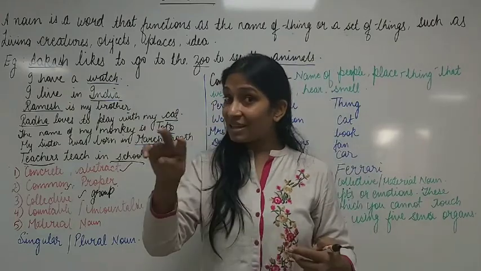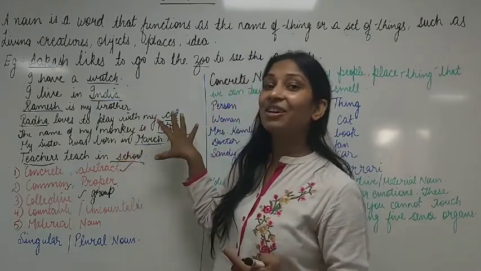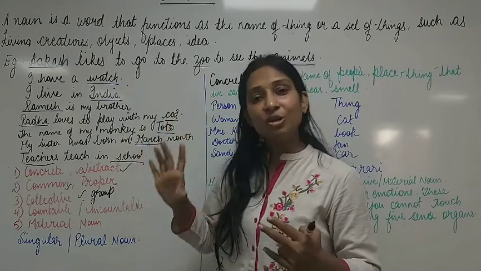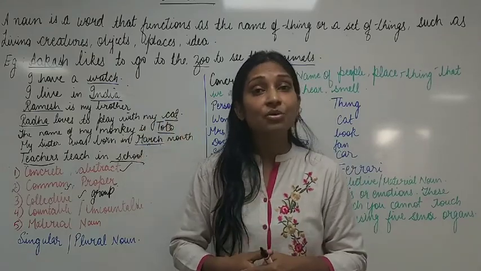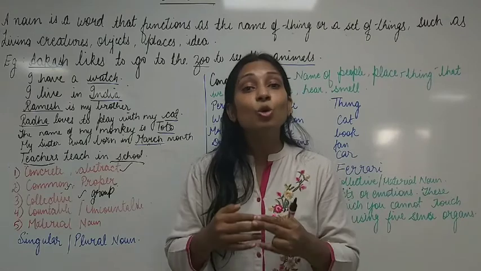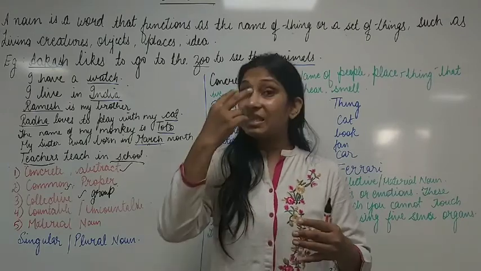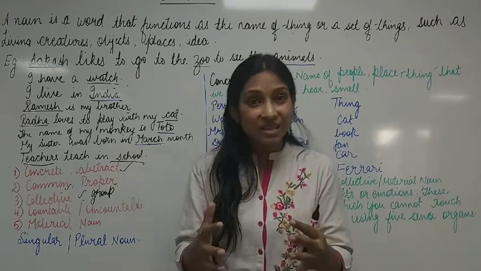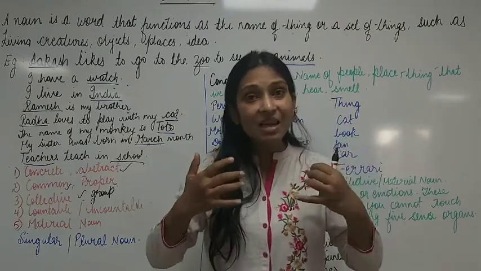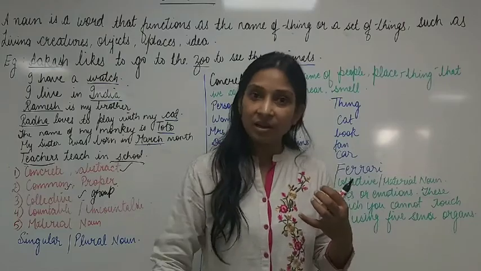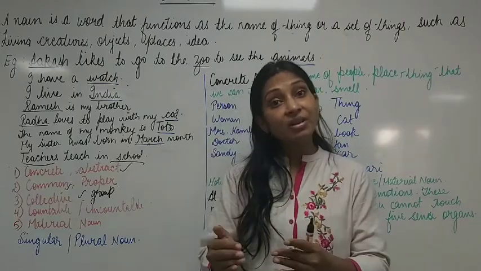Yes, because I can see it through my eyes, it is a concrete noun. So did you understand what concrete nouns are, children? I am repeating my words. Concrete nouns are those nouns which can be seen, smelled and touched. Clear? So they are concrete nouns.